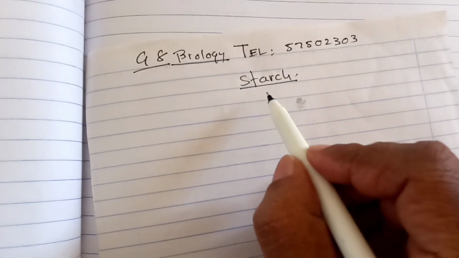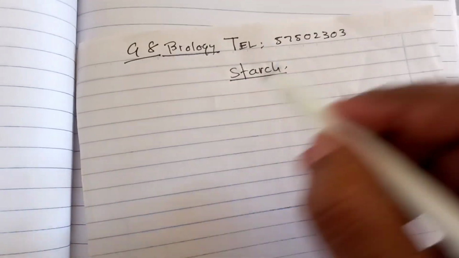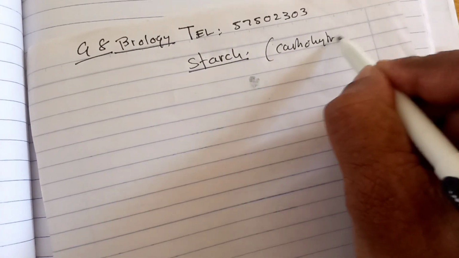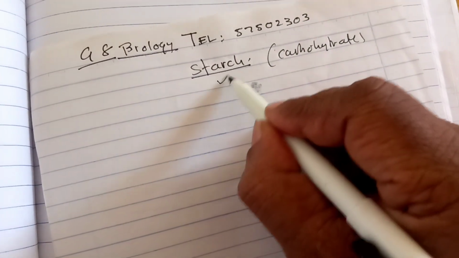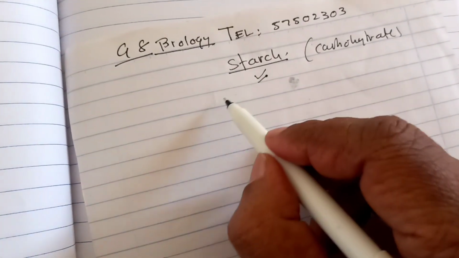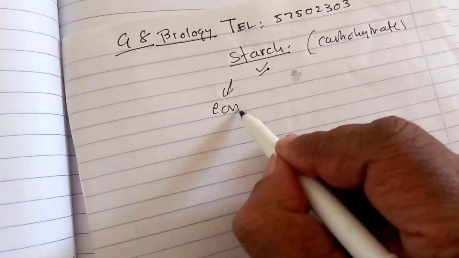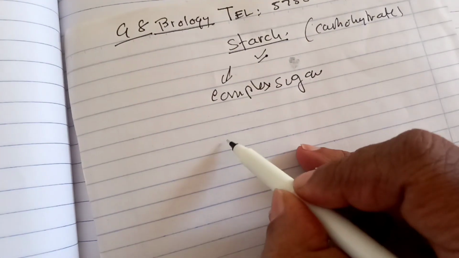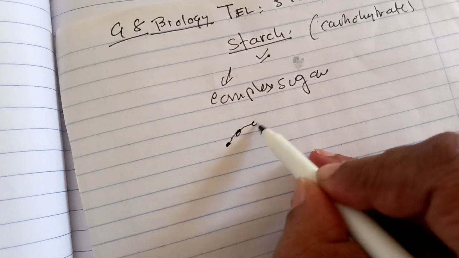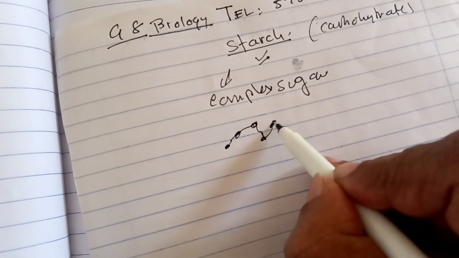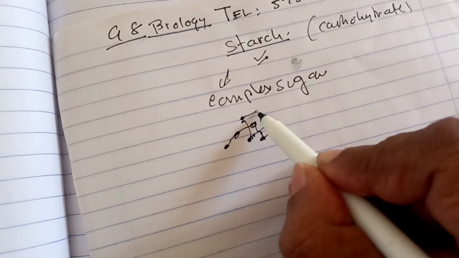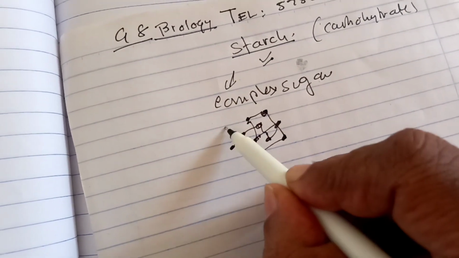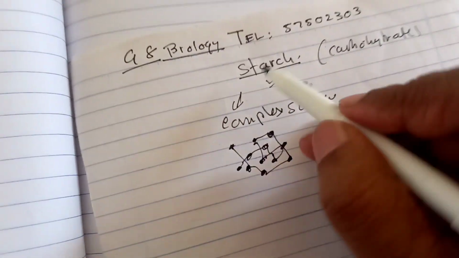Now let us talk about starch. Starch is a carbohydrate. Starch is found in our food. It is a complex sugar. It is a complex sugar, which means so many glucose molecules are arranged together to make a polymer which is called starch.